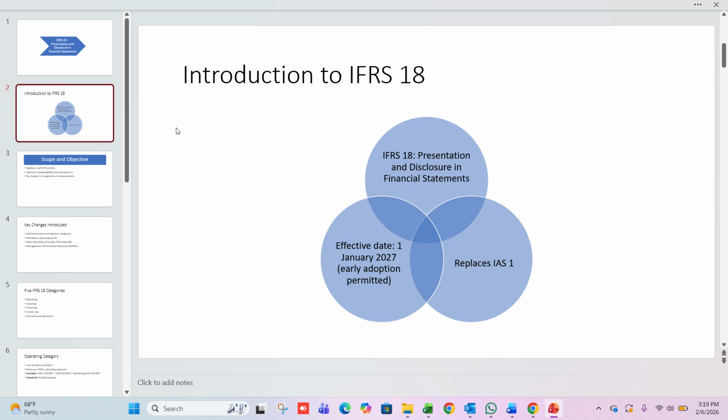The standard is effective for annual periods beginning on or after 1 January 2027 and early adoption is permitted. In exams, unless stated otherwise, you should assume IFRS 18 applies.